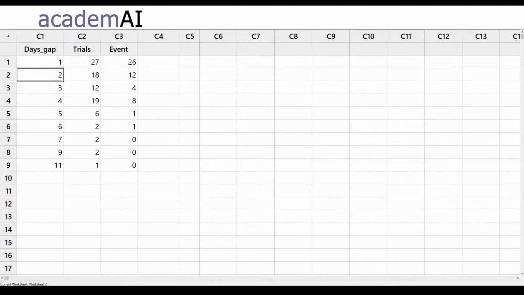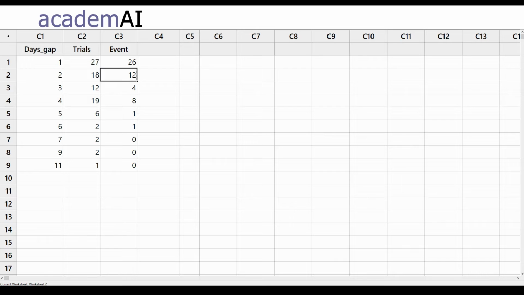In this case, let's say the maintenance was done today. The first startup was tested after 2 days. If the machine did start, then this was counted as a positive event, and if it didn't start, it was counted as a negative event. So 18 trials were conducted, out of which there were 12 positive events, 12 good startups on the first try, and in 6 cases the startup did not happen in the first try. This experiment has been continued till 11 days.